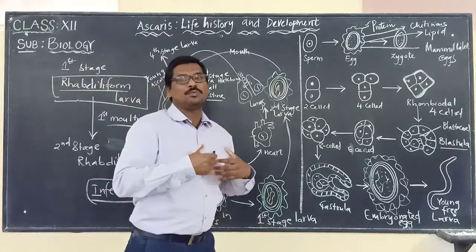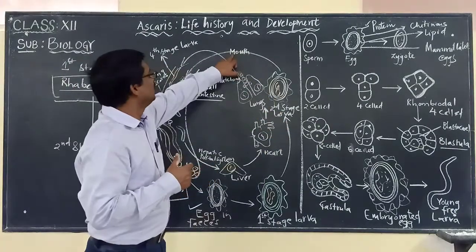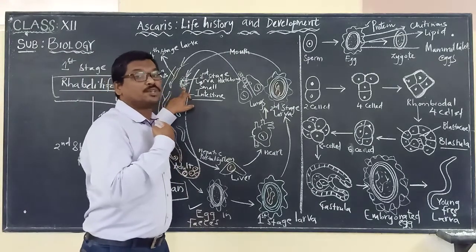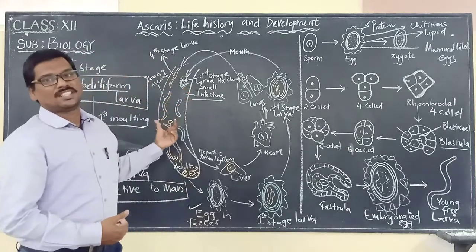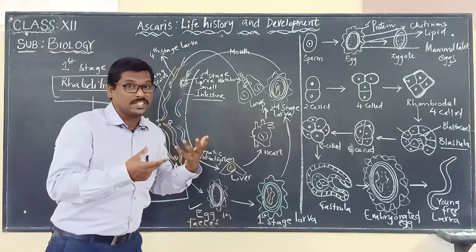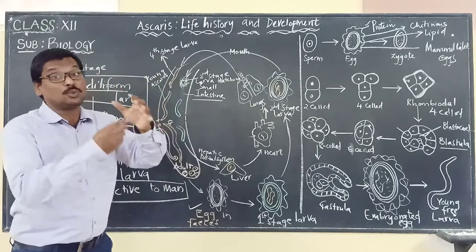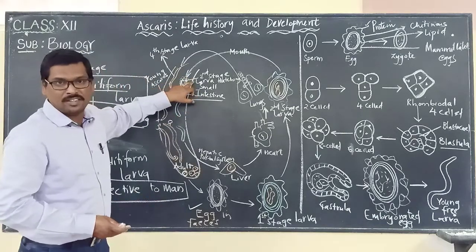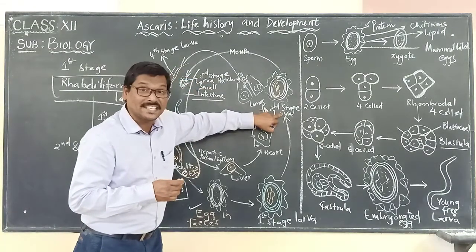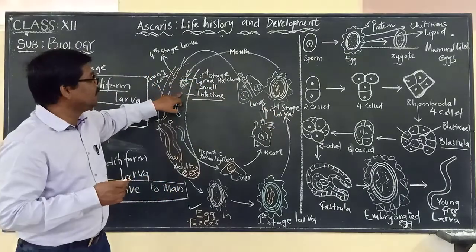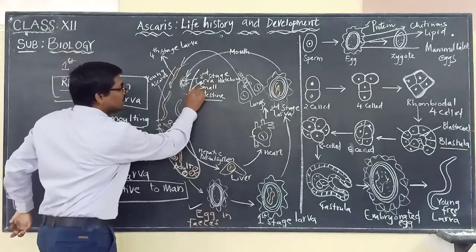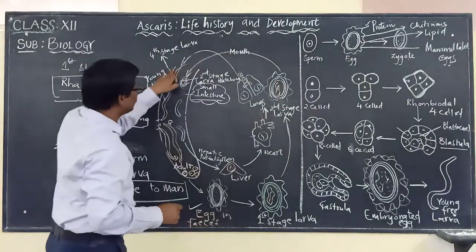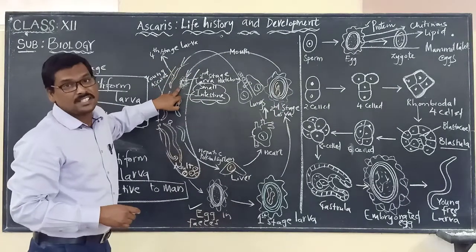Now inside the body, what is happening? It reached through the mouth and entered the body. Body means mouth, esophagus, stomach, small intestine. Where will this be developing? We said it develops into adult worms in the small intestine. So the second stage larva is reaching the small intestine. Please remember this.